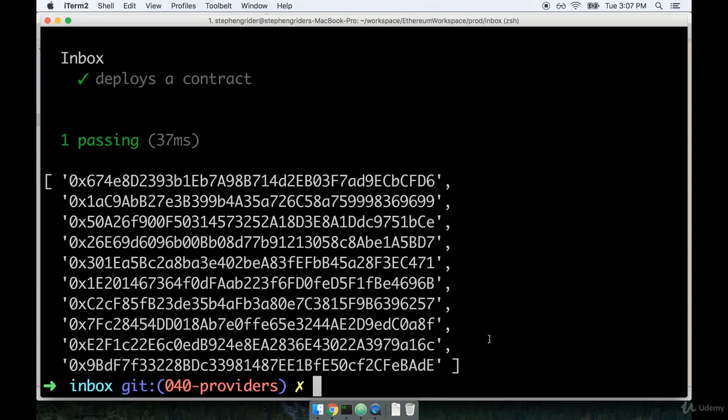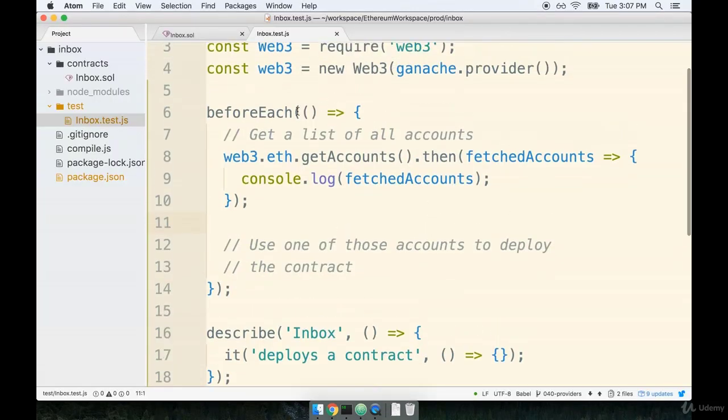Do remember again that it is solely a local test network. It's only for executing tests and contracts locally, really just for development purposes. So it's really optimized to make our lives easier. Okay, so this looks pretty good. We've figured out how to use Web3. We figured out that there is a module called eth that contains a lot of the different functions that are related to Ethereum. And we used the getAccounts function in particular.